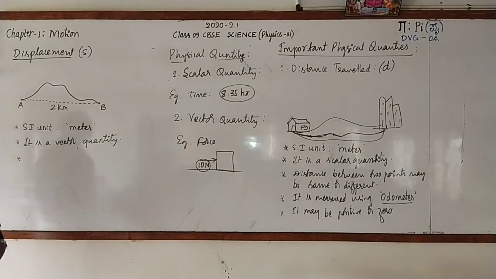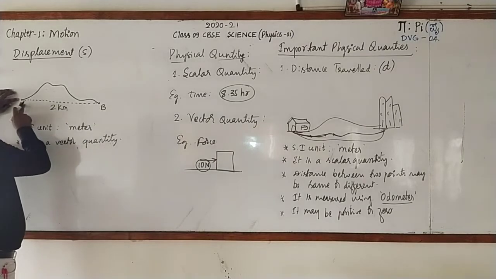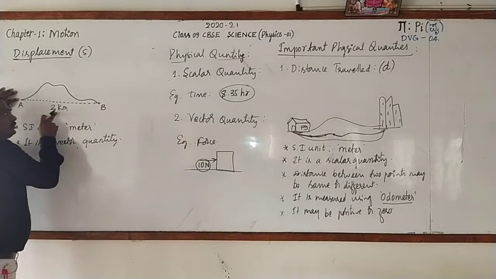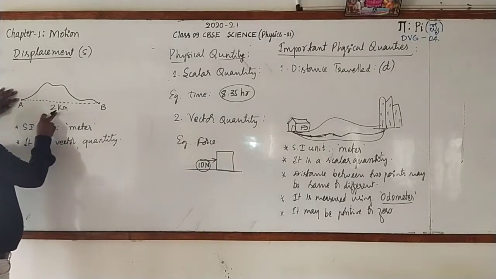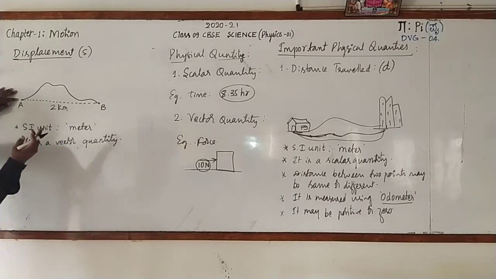Now, the displacement between 2 points. See, the displacement is 2 km. The displacement either from A to B or B to A is always the same, it will not be different.